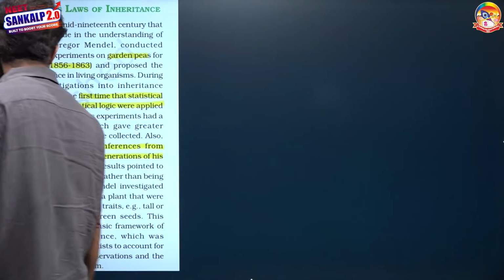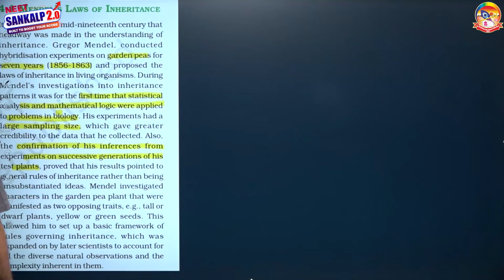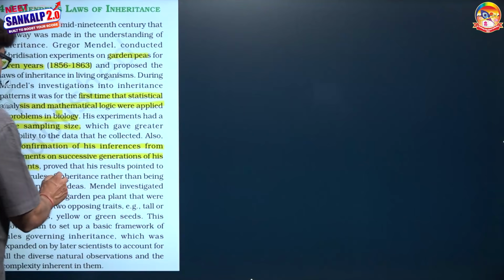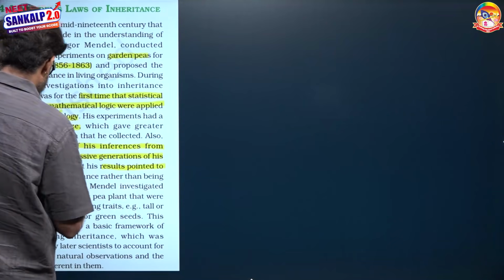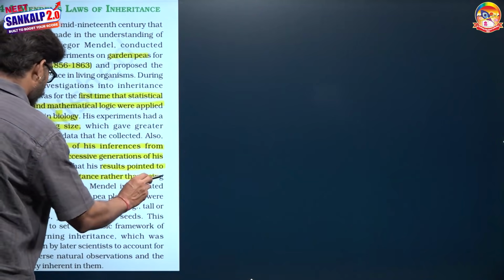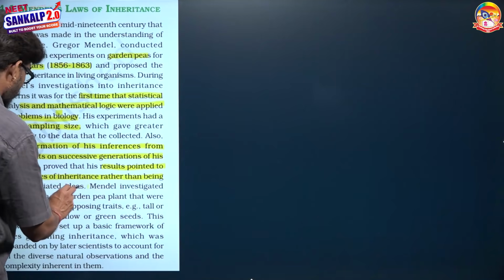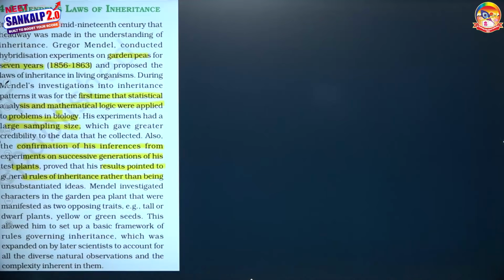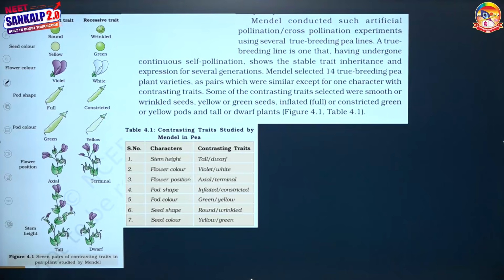These were the two reasons why Mendel's results were proved to be general rules. It proves that his results were general rules of inheritance rather than unsubstantiated ideas. Mendel investigated characters in the garden pea, and for the study of the characters in garden pea, he selected 14 pure lines or true breeds.